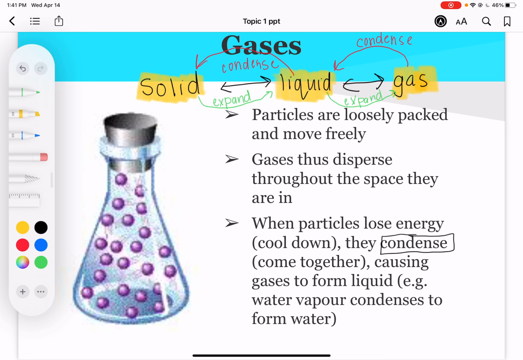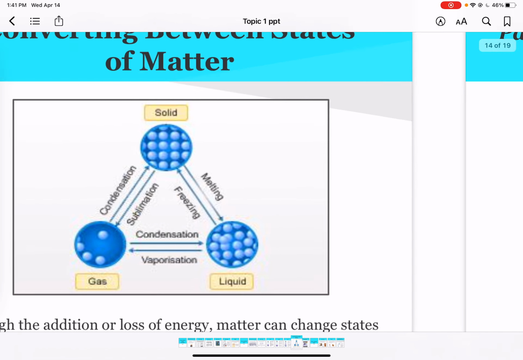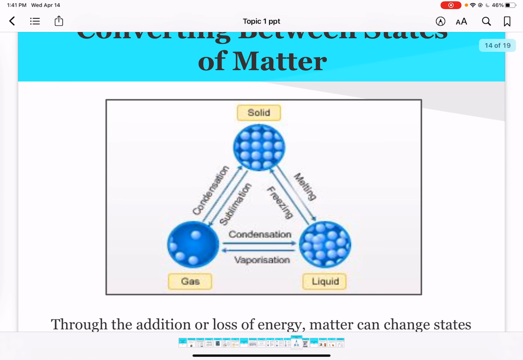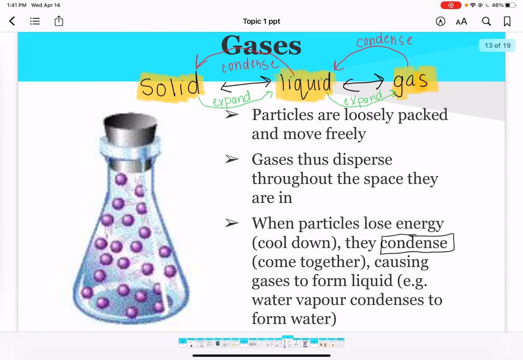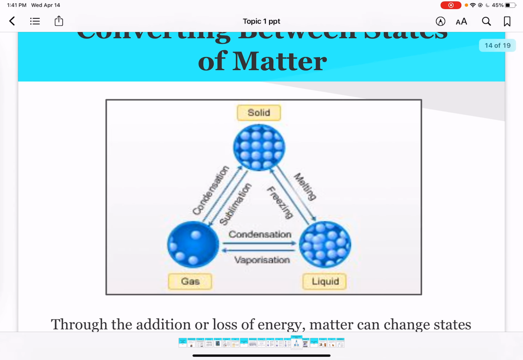I don't think they talk about it in here. No, they don't. Oh, maybe they do. Yeah, they do. The picture on the next slide tells you basically the same thing I just drew, but you can actually go from a gas to a solid or a solid to a gas. You can skip that middle step, and that's called sublimation, which I'll show you in this picture.